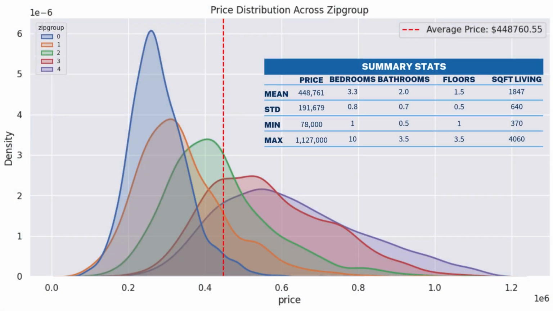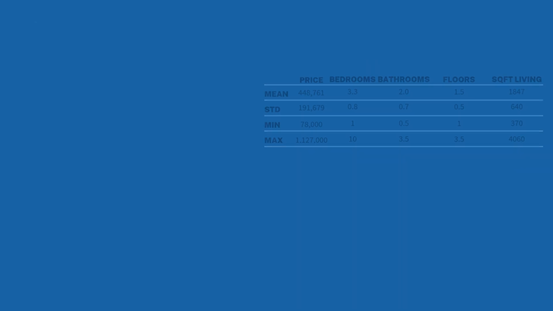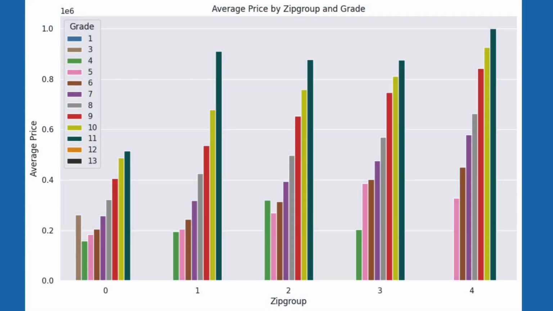The KDE plot illustrates house pricing distribution in King County by zip code groups, with a positively skewed distribution. Most prices are above the mean of 448,760. Even after removing an outlier, there's still significant pricing variation, with a standard deviation of 191,679. Next, we have average price by zip group and grade.